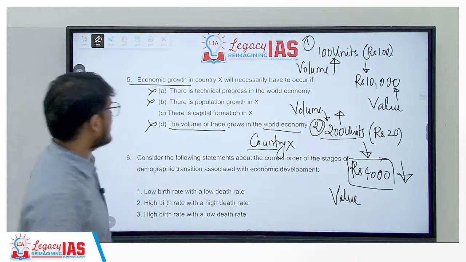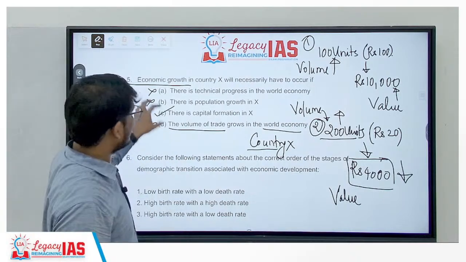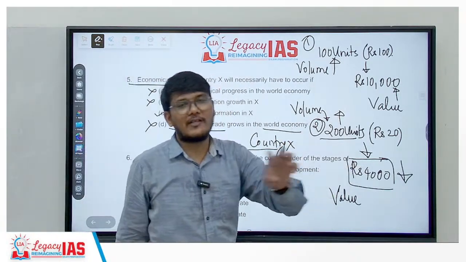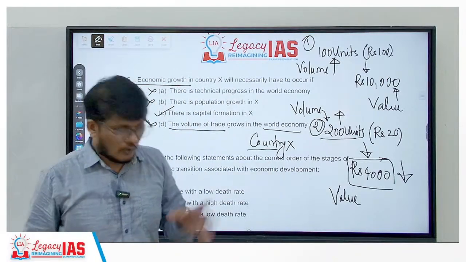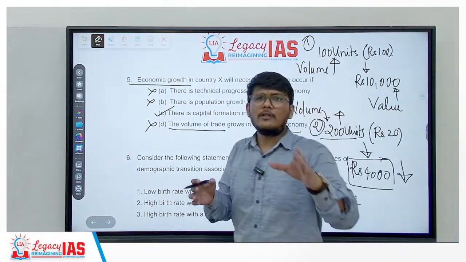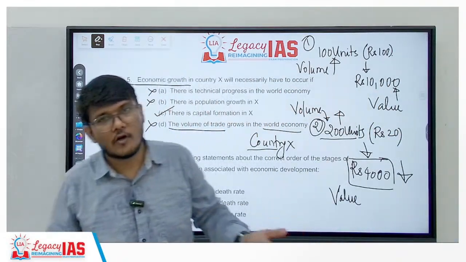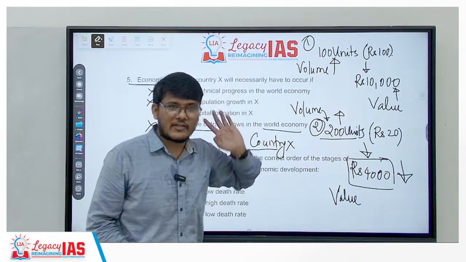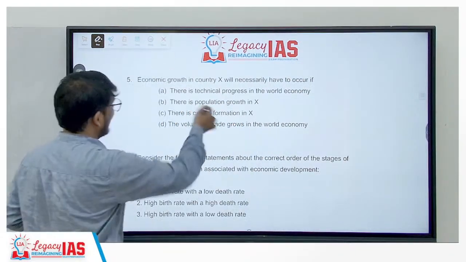The only option we are left with is option C, that there is capital formation in country X. So basically UPSC just wanted you to know whether you know the meaning of capital formation or not. That is the basic concept they are checking. Now let us understand what is capital formation.